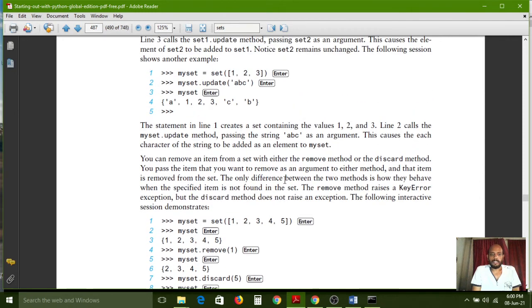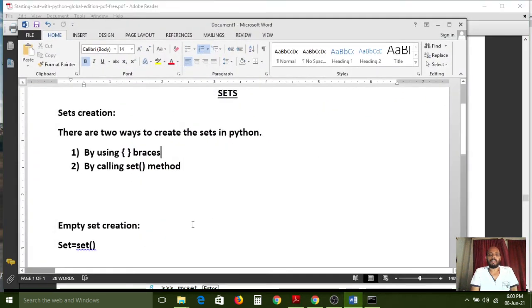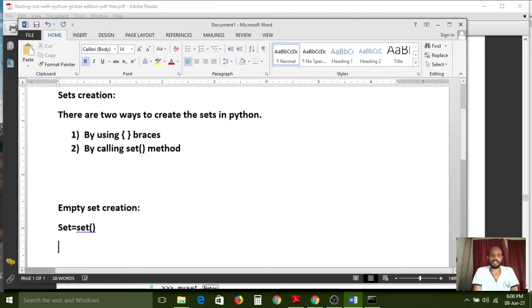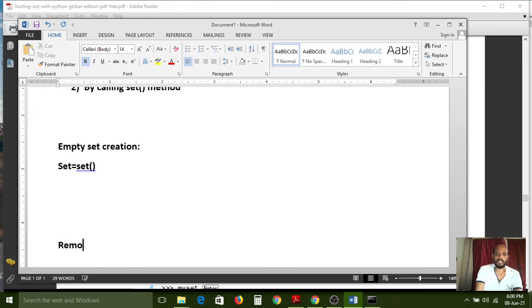And you can remove an item from the set, either with the remove method or the discard method. If you want to remove, if you want deleting options, adding, removing, updating, these are all set methods.